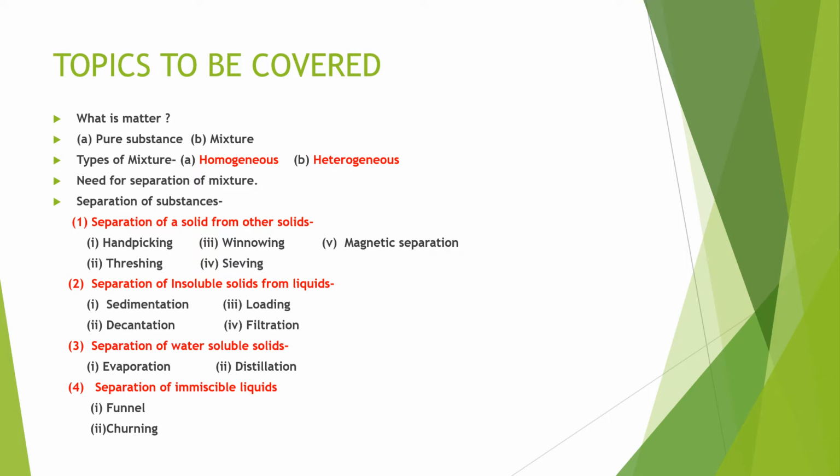Topics which we are going to cover here are what is matter, pure substance and mixture, types of matter, homogeneous and heterogeneous, need for separation of mixture, and separation of substance, which includes 4 steps. First one is separation of solid from solids, which includes hand picking, threshing, winnowing, sieving, and magnetic separation. Second is separation of insoluble solids from liquid, which includes methods of sedimentation, decantation, loading, and filtration.